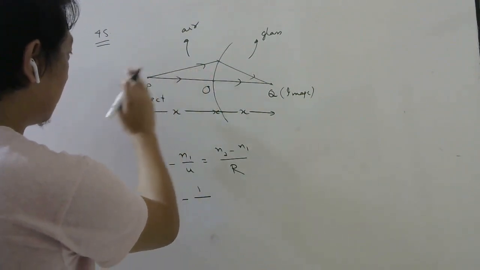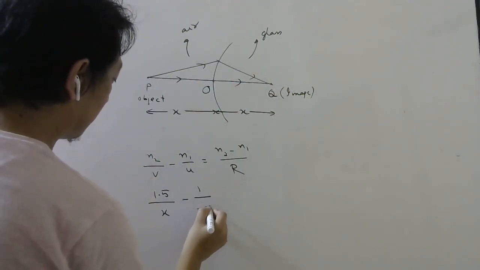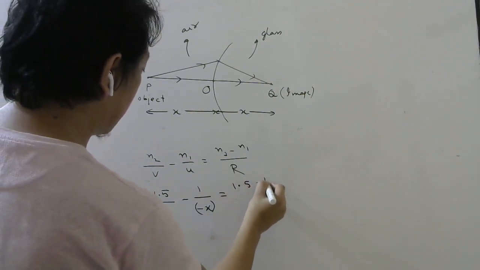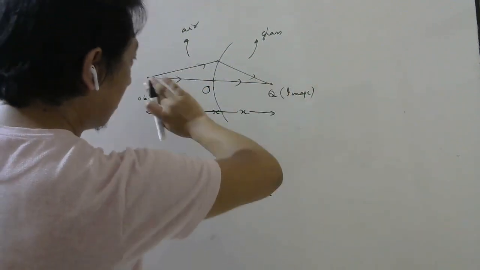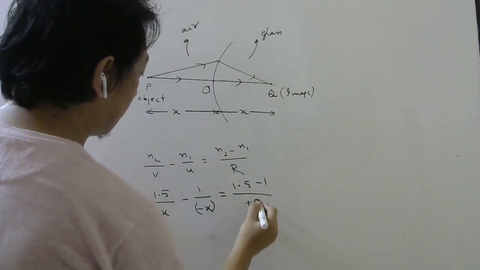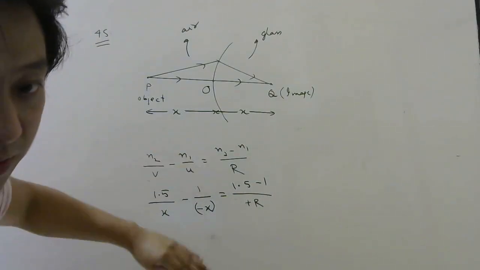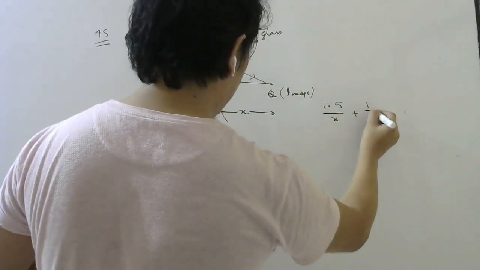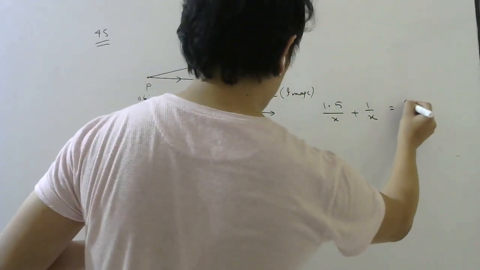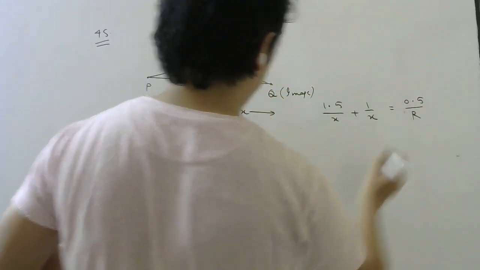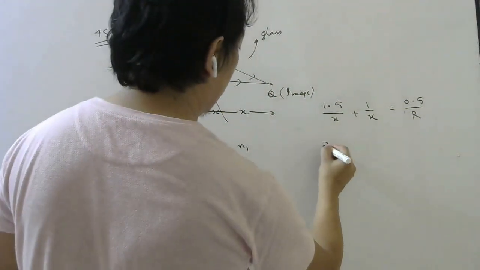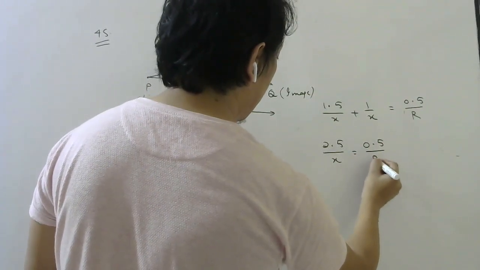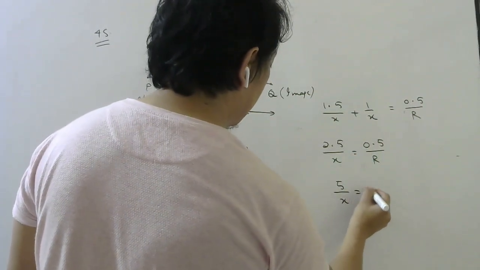Object distance is on the left side. This is the incident ray, so minus X. N2 minus N1 is 1.5 minus 1. Radius will be this side, the center will be this side, so plus R. So I put the sign convention everywhere. So this will be 1.5 divided by X plus 1 by X, that will be equal to 0.5 divided by R. So if I take 1 by X common, this will be 2.5 divided by X equals 0.5 divided by R.